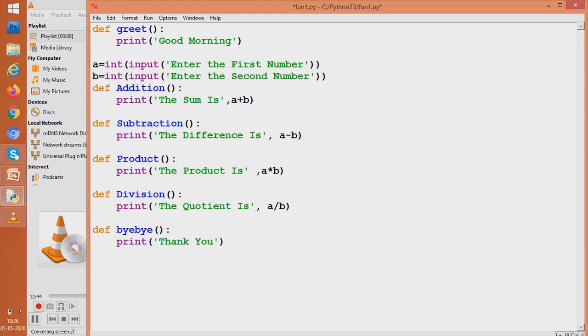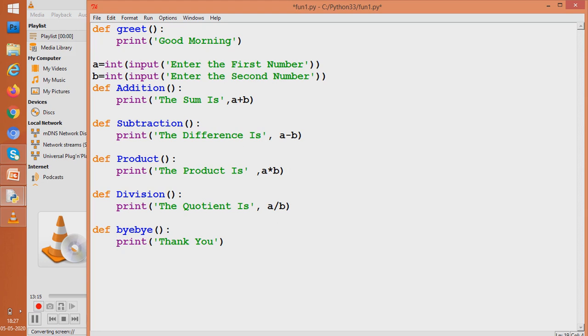Similarly, subtraction is a subunit, product is another subunit, division and bye are other subunits. Each of these subunits can work exclusively. Now my program has the power that I can take work from each of these named subunits whenever I would need them.